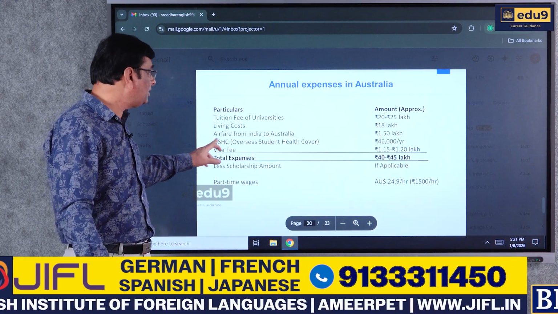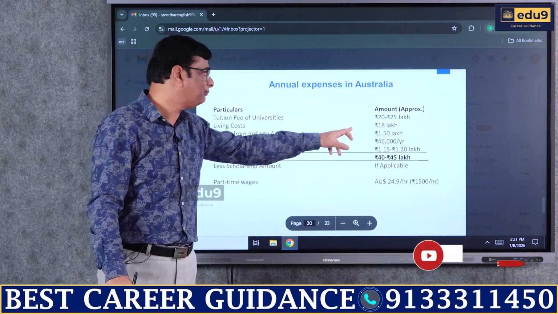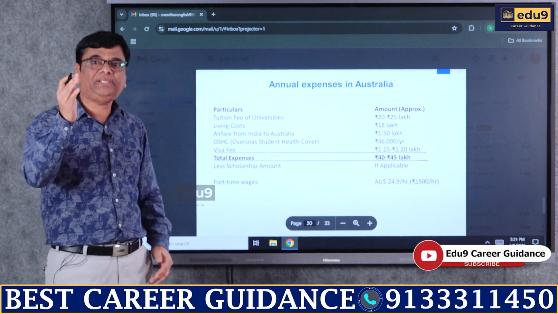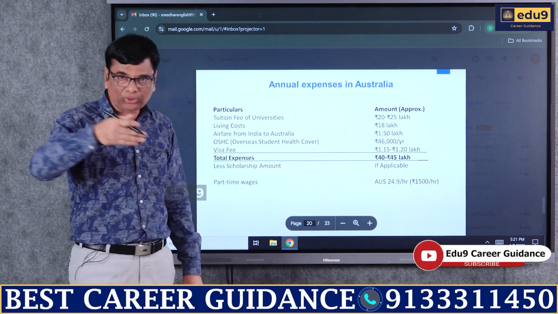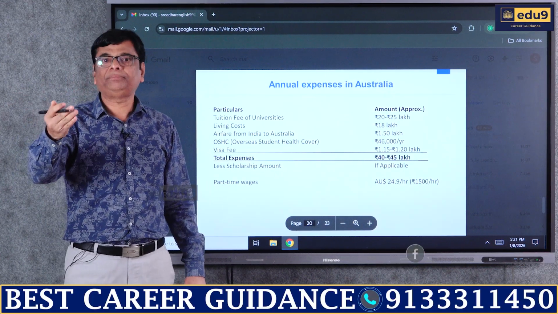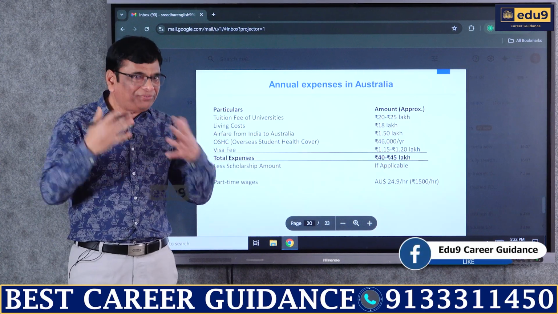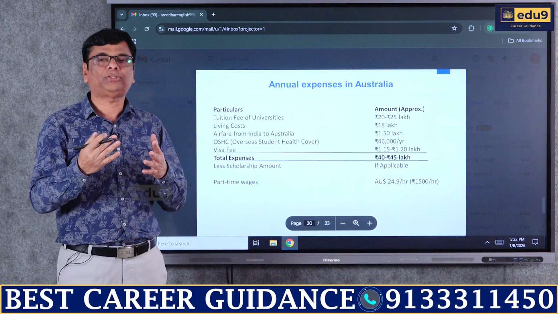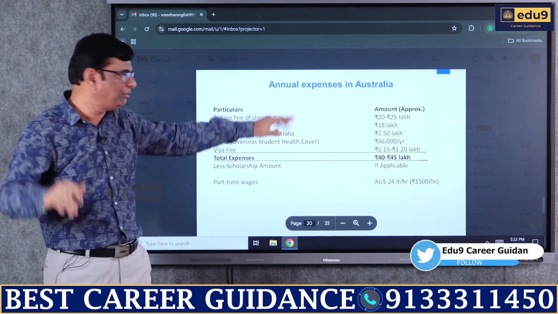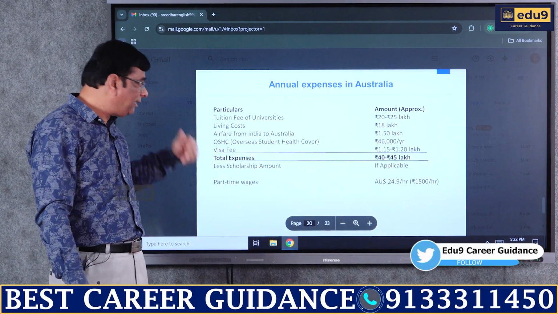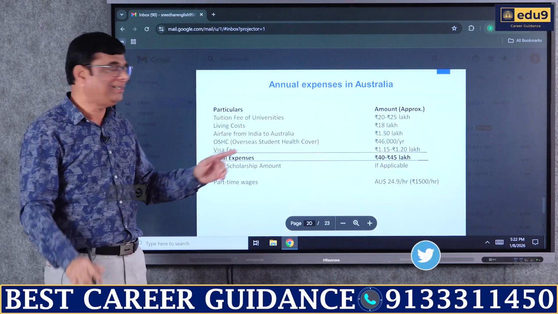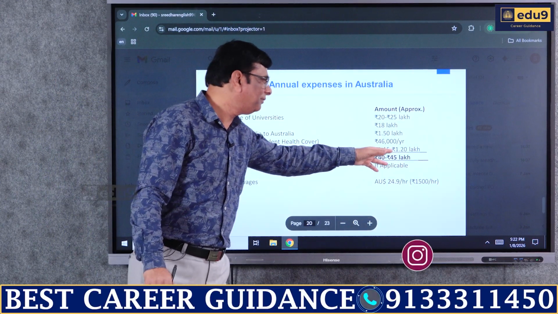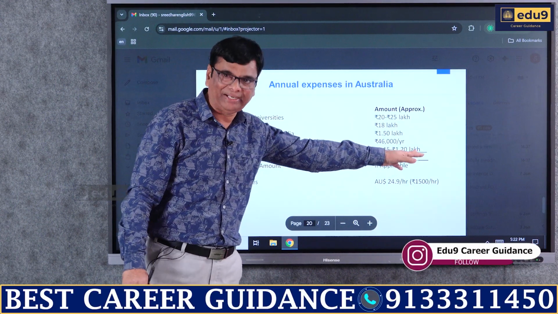And overseas student health cover, that is 46,000 a year. The universities will add this amount also as your insurance premium or the insurance fees, where you can get health treatment, anything of that sort once you are studying in that university. So finally, the most important one, that is visa fee, 1.15 lakhs to 1.20 lakhs.